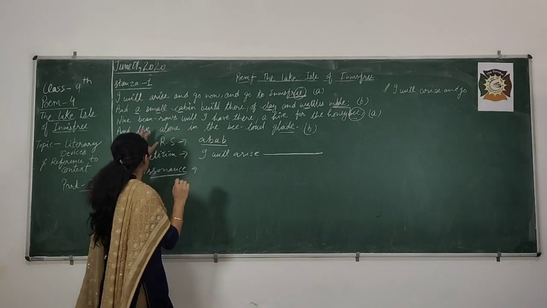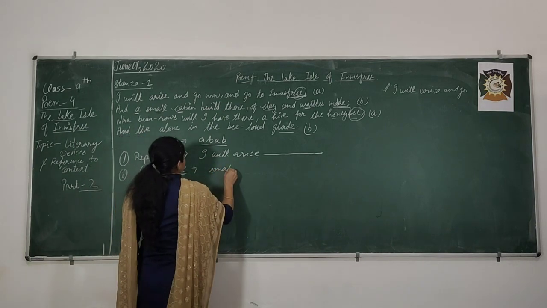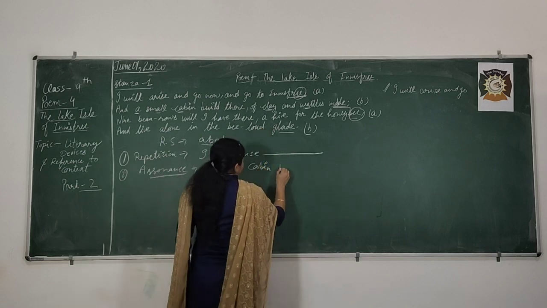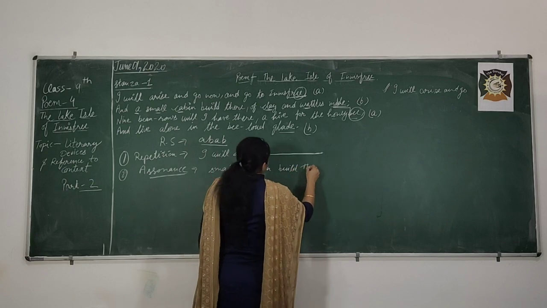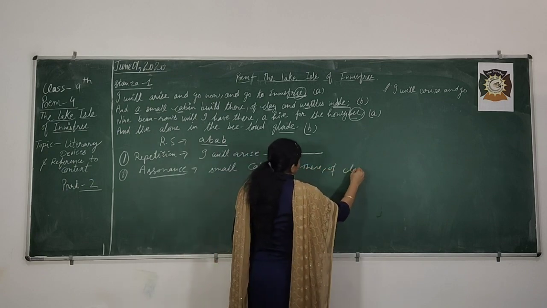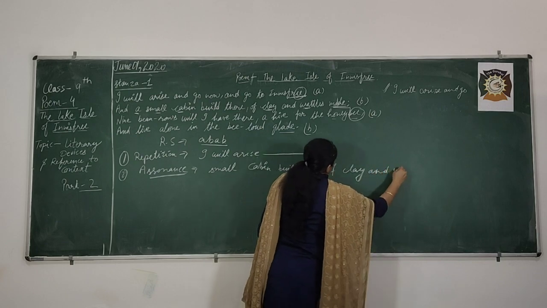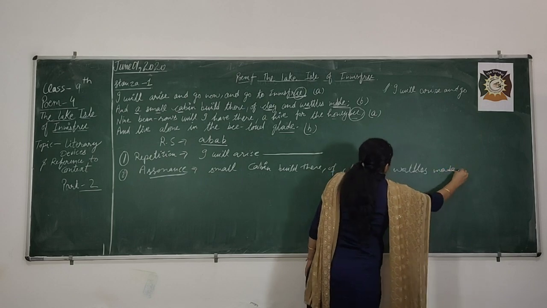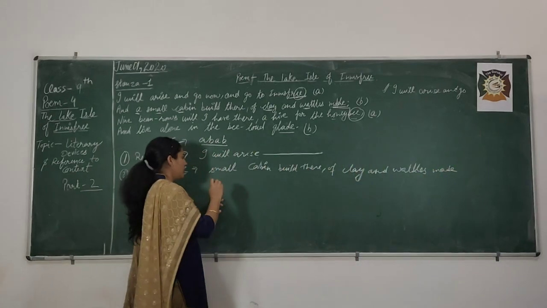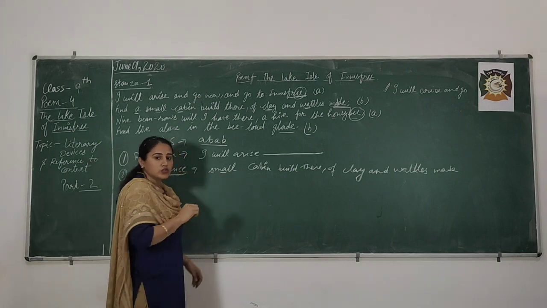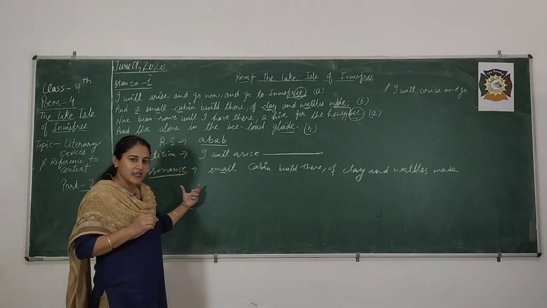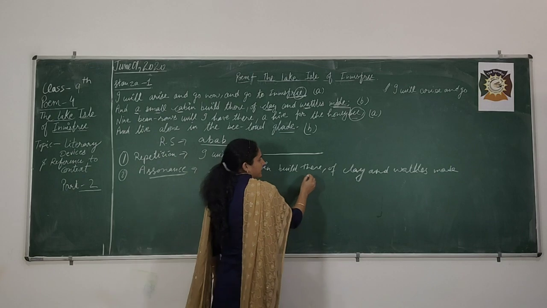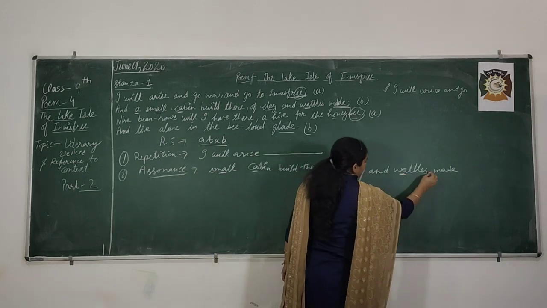So, in this particular line, small cabin built there of clay and wattles made, you have to write the full line and underline those words, because on the basis of that we say it is the assonance literary device: a, cabin, a, clay, a, wattles, a, made, a.